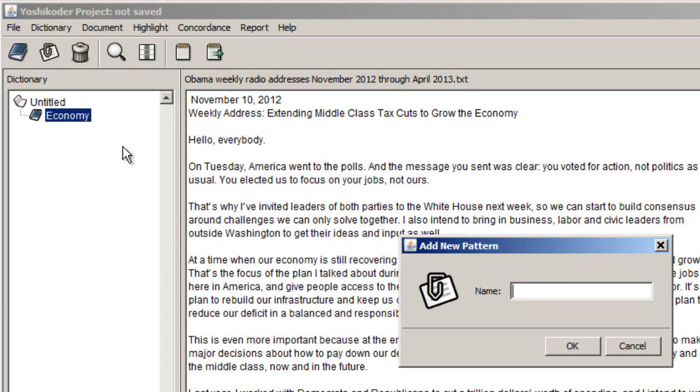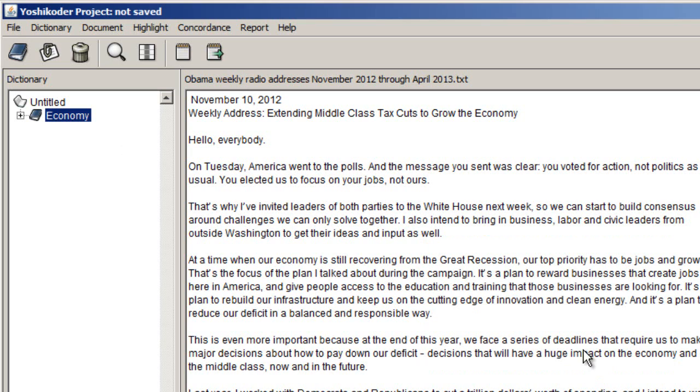Now, I could type all of the individual versions of economy that I mentioned: economy, economies, economics, and so forth. Or there's a shortcut. If I type ECONOM and then an asterisk right there, then that's going to pick up all words that have ECONOM as kind of their root. The asterisk acts like a wild card. It stands for a Y for economy, a YS for economies, or IES for economies, ICS for economics. All of those words will be picked up with this pattern. So once I've done that, I can click OK. And now, if I click on the little plus sign that came up there, you can see that pattern is now in the economy category.